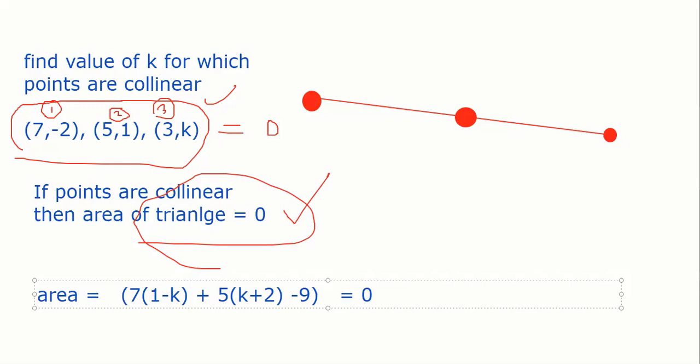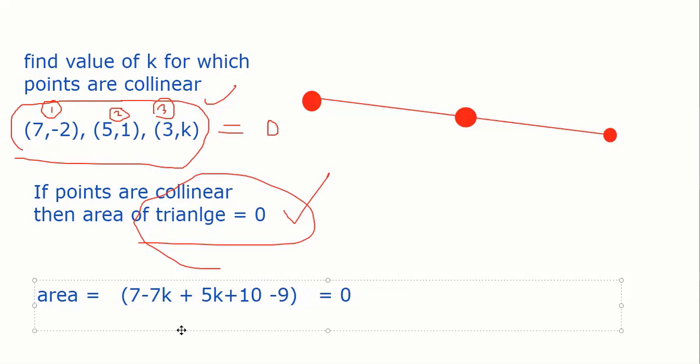Open the bracket. 7 into 1 minus k is 7 minus 7k, plus 5k plus 10 minus 9 equal to 0. Now it is very easy. 5k minus 7k is minus 2k. 10 minus 9 is 1, 1 plus 7 is 8, so minus 2k plus 8 equals 0, giving k equal to 4. It is solved. So how easy was that?